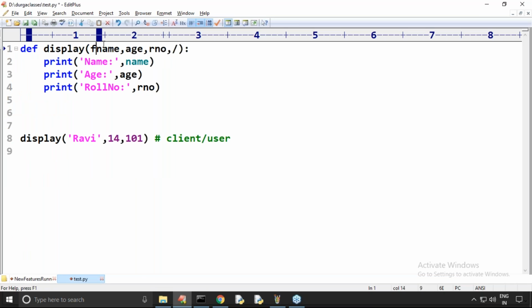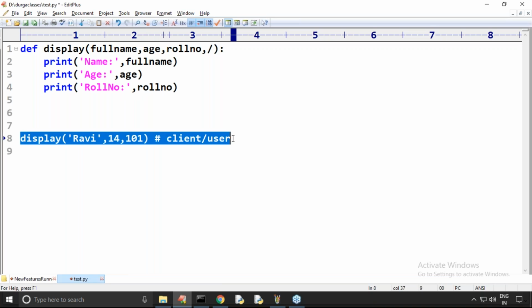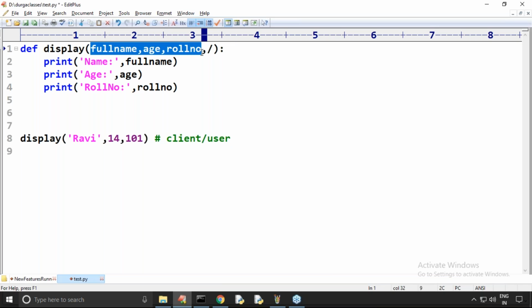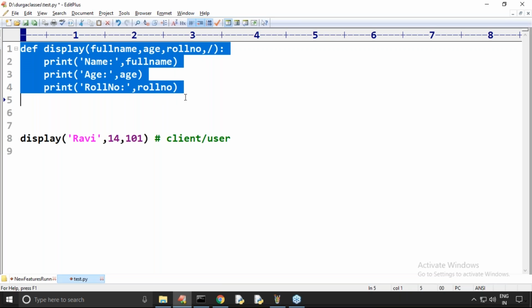Now tomorrow, if I change this to full name, and here roll number, can you please confirm, is there any effect on the client? No effect. Without affecting the client or user, we can change our internal parameter names, no problem at all. If you want this flexibility, it is possible with positional-only arguments. Are you seeing the big benefit of positional-only arguments or not? Is it possible or not?